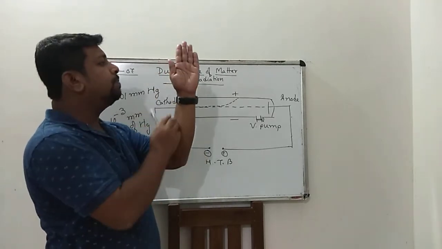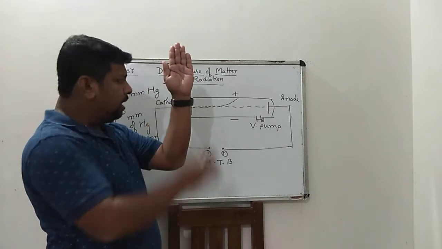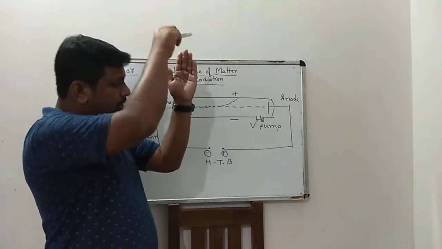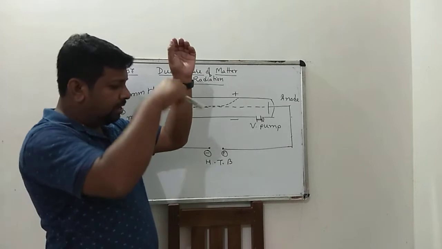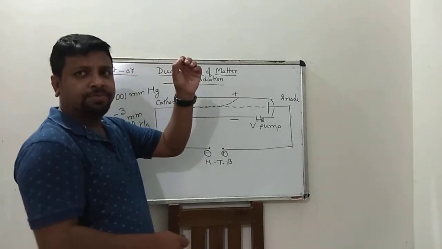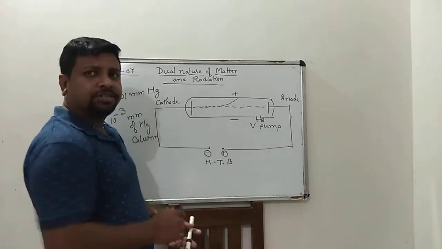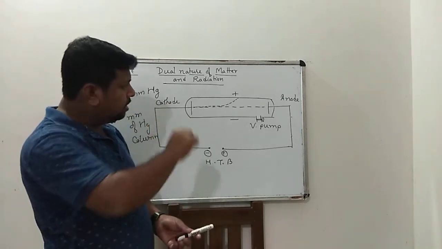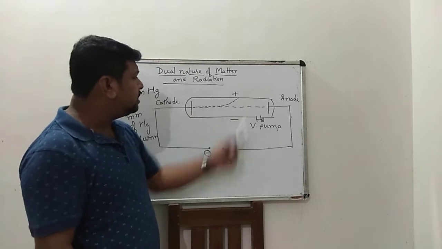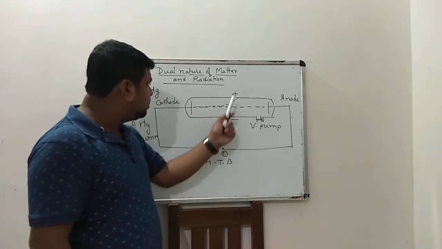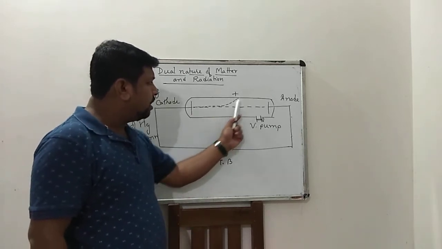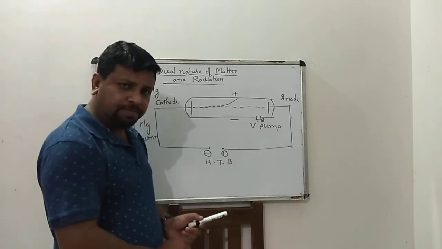This is positive plate and this is negative plate, that means electric field is in downward direction and magnetic field is in inward direction. Then due to presence of this negatively charged particle, the cathode rays move in upward direction due to presence of electric field.